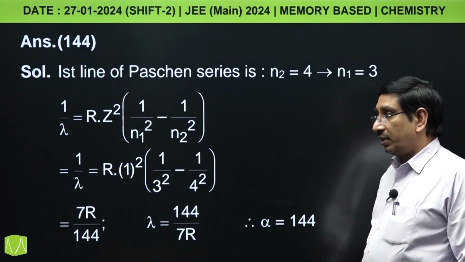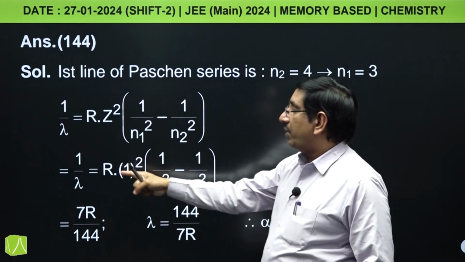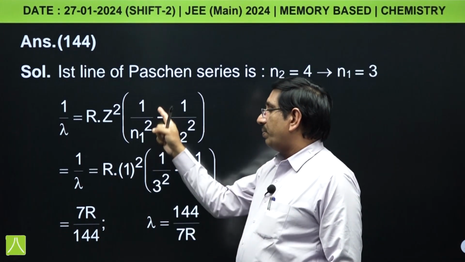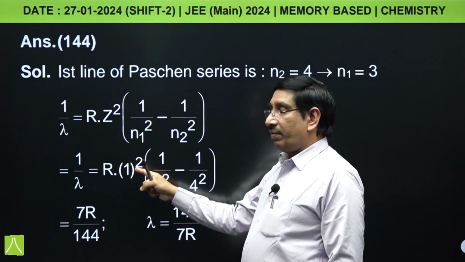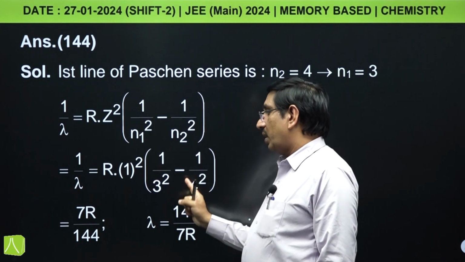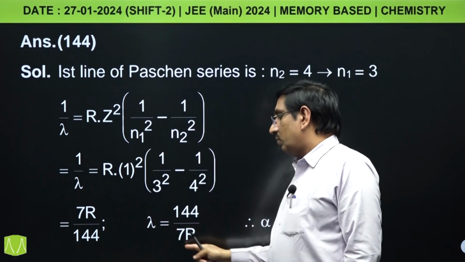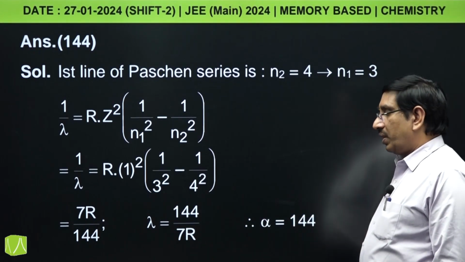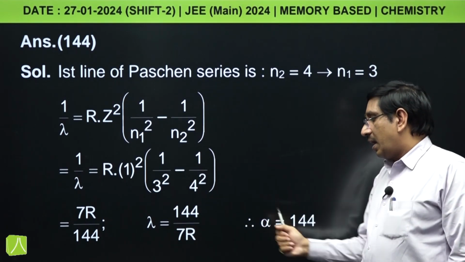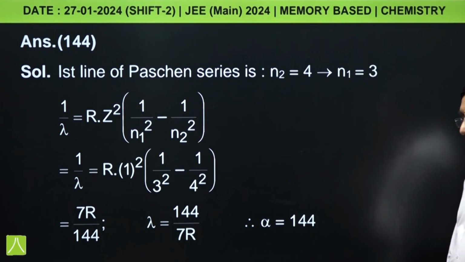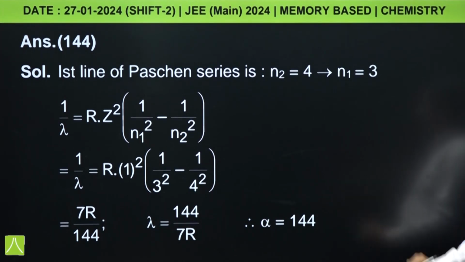The first line is obtained when it transits from 4th shell to 3rd shell, when the electron transits from 4th shell to 3rd shell. So, यहाँ आप lambda value calculate करेंगे by putting the data, Z value for hydrogen atom 1 and N1 value 3, N2 value 4, तब हमको lambda value आएगा 144 by 7R. अब यहाँ alpha कितना होगा? 144. So, answer 144.